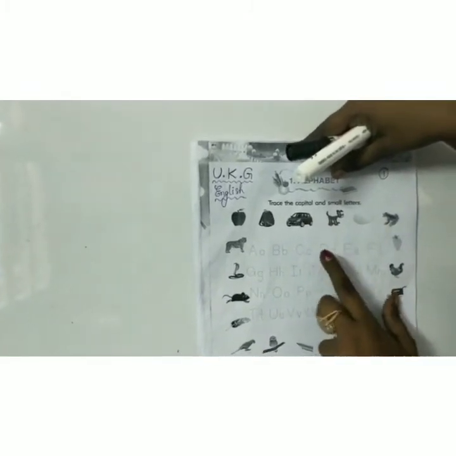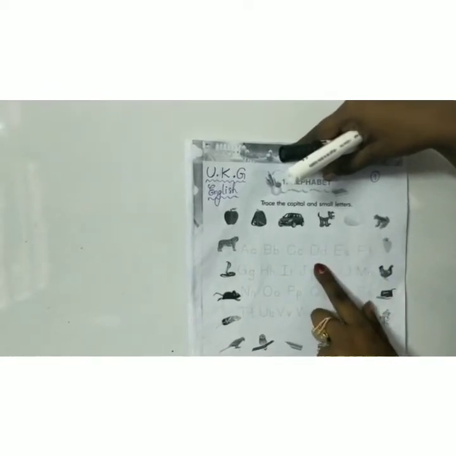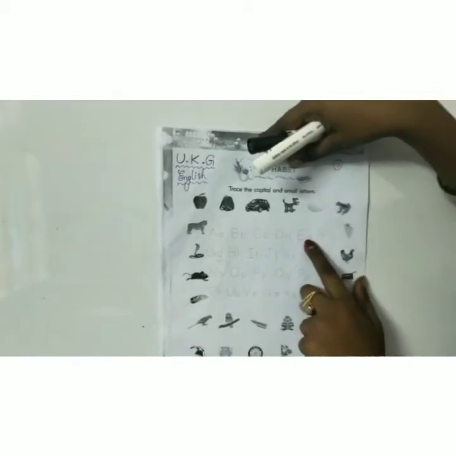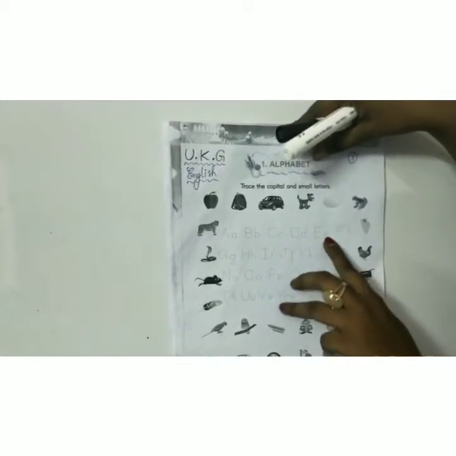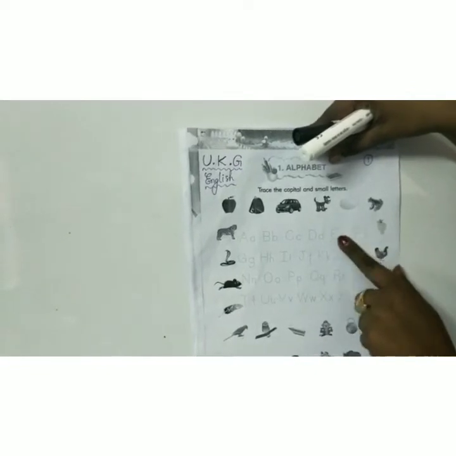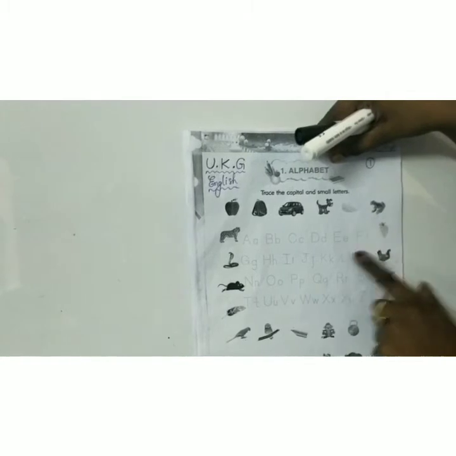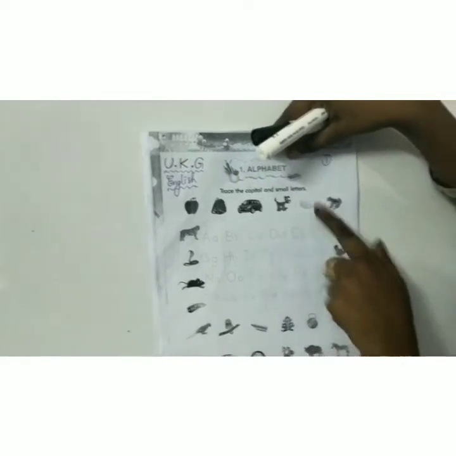D. This is capital D, small d. D for dog. Where is the dog? Here. So you have to match. E. Capital E, small e. Where is E for egg? Where is the egg here? Here, there, egg. Do you like egg? Every day you have to eat one egg. This is very good for health. Okay, E for egg.